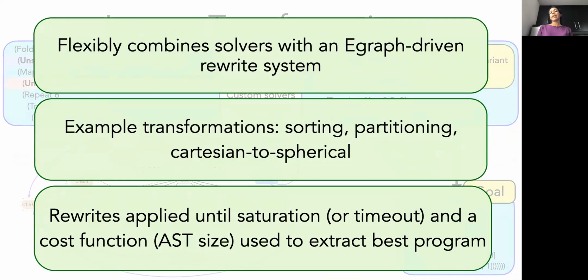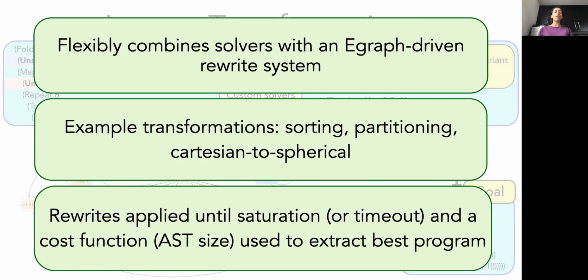So in this way, inverse transformations allow for flexible integration of solvers with an E-graph-driven rewrite system. Some of the transformations we have implemented for Selinsky are permuting lists, partitioning lists, and converting between Cartesian and spherical coordinate systems. However, we believe that this technique of inverse transformations is more general, and it can be used to overcome AC matching in other settings as well.